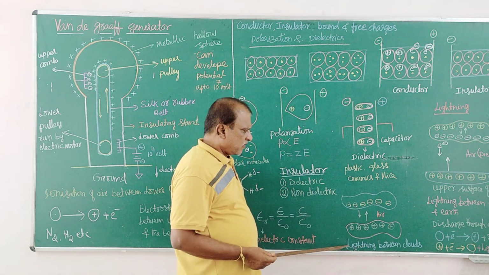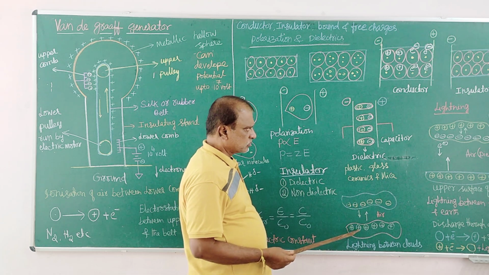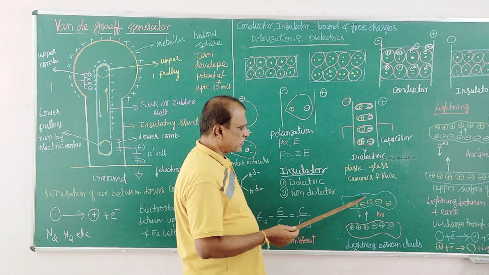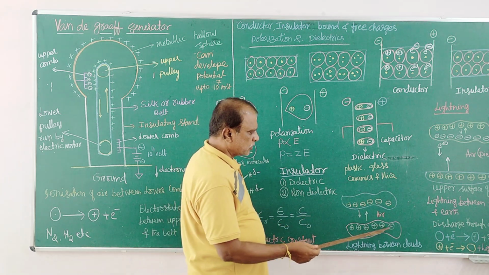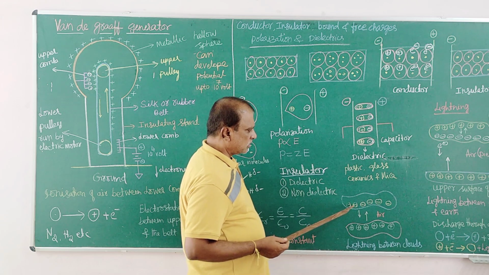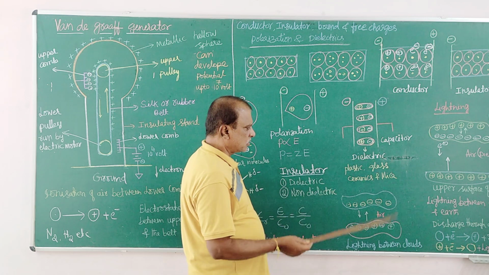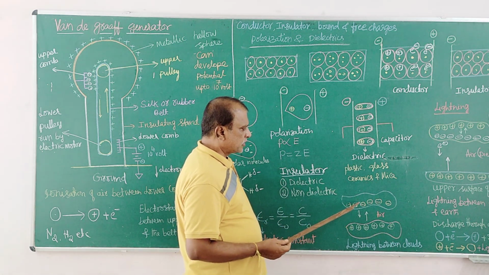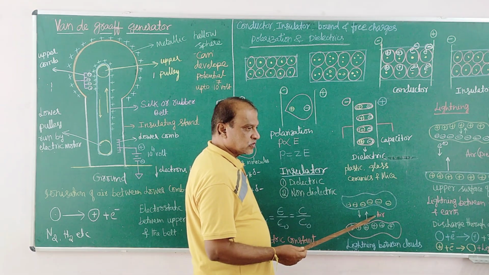Here is one more kind of lightning: lightning between the clouds. The same phenomenon. Here a layer of negative charge and a layer of positive charge, and another cloud below, not shown, with a layer of positive charge and a layer of negative charge. This layer of negative charge behaves as one plate of a capacitor, and this layer of positive charge behaves as the other plate. The air is an insulator.